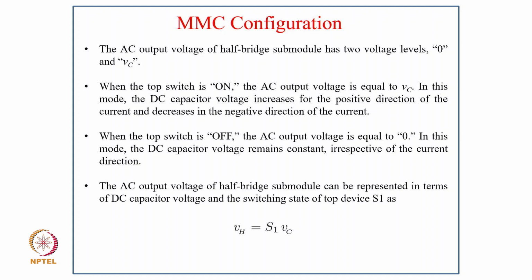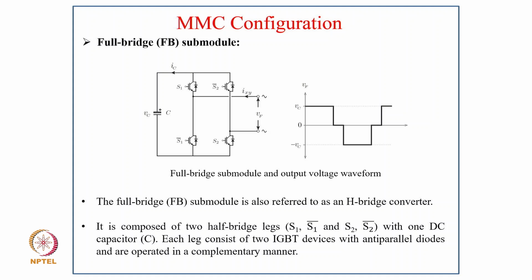When the top switch is off, the AC output voltage is equal to 0, and in this mode the DC capacitor voltage remains constant irrespective of the current direction. The AC output voltage of the half bridge submodule can be represented in terms of the DC capacitor voltage and the switching state of the top device S1, that is, VH equals S1 times VC.